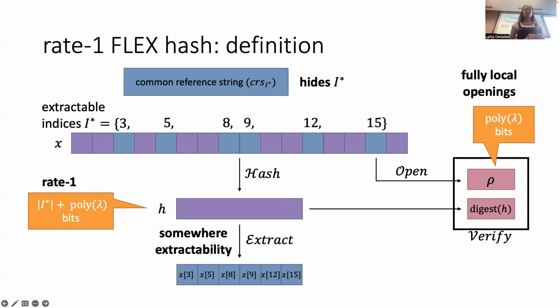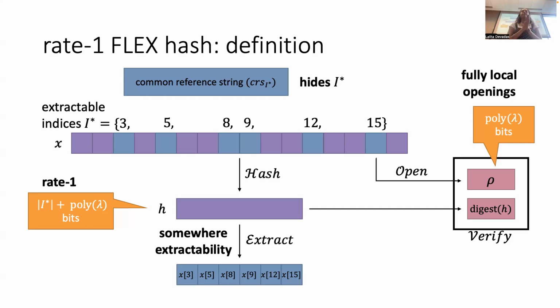And what about open? Open gets the whole value X and produces an opening for one bit, which is functionally also giving it H, because the hash is deterministic. So open could just recompute the hash if it wanted to. Open doesn't need to output the digest. The digest is just H getting hashed down by some collision resistant short hash, and then the opening is verified against that digest.